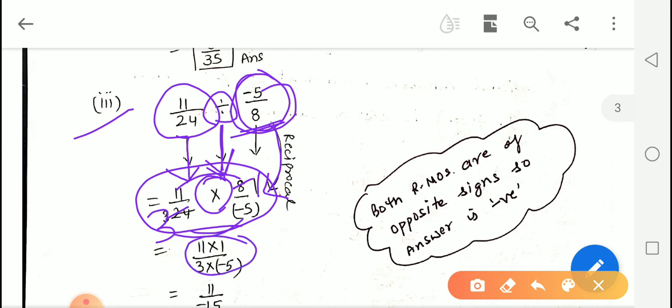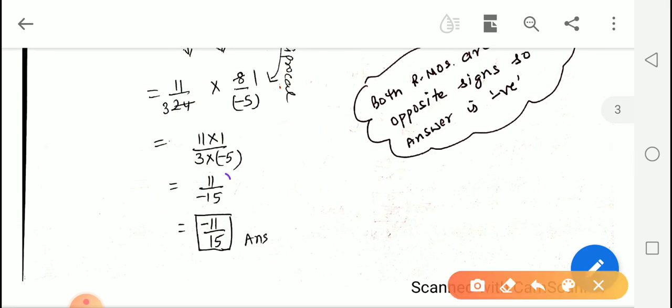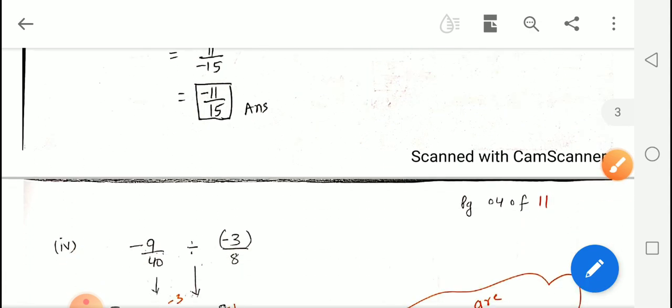This is the next step, and after multiplication we will get 11 upon negative 15 as the answer. Here we will convert the negative denominator into positive by multiplying numerator and denominator by negative 1. So we will get this as the answer. Now let us do the next question.